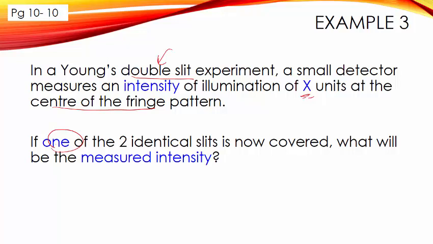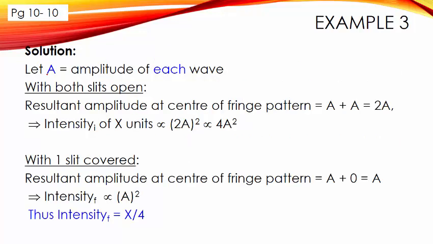So in other words, how can we measure the intensity of one single light? Let the amplitude be A. If both slits are open, resultant amplitude should be A plus A, from the principle of superposition. So the resultant amplitude is 2A.